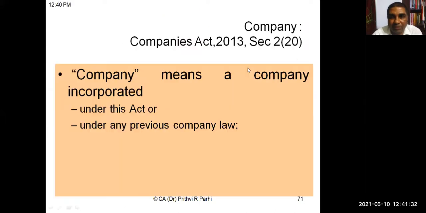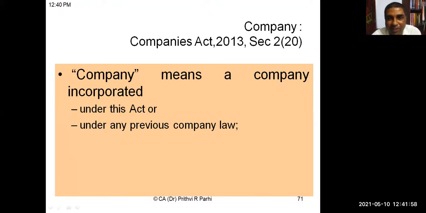First, let us understand what is the meaning of company. You are quite familiar with this definition, is it not? So, all of us know this is the definition of companies. Yes or no? You're familiar or not? Yes, sir. So, company means a company